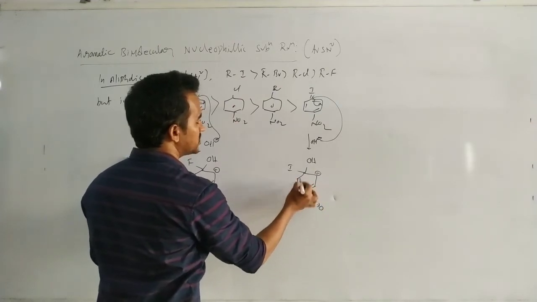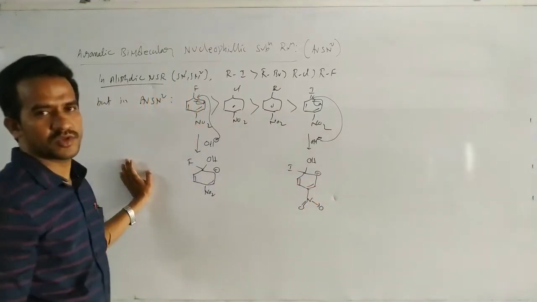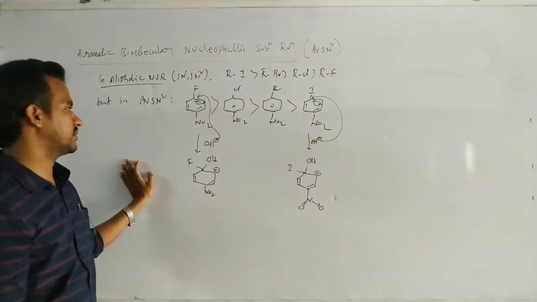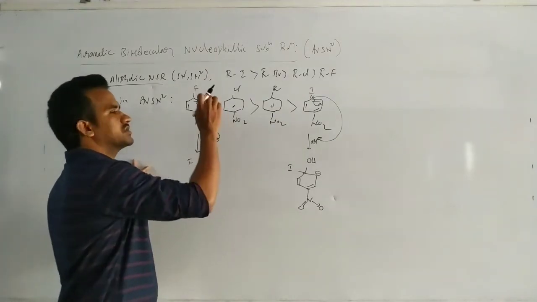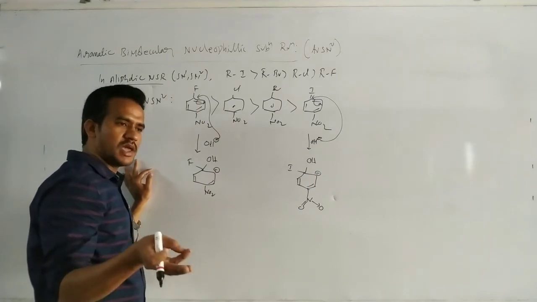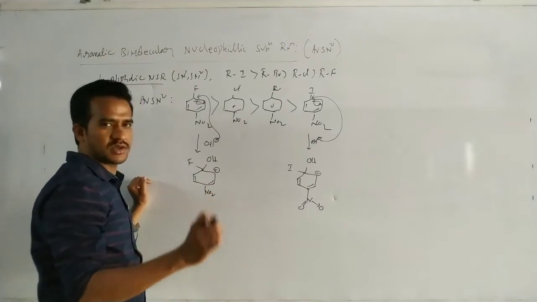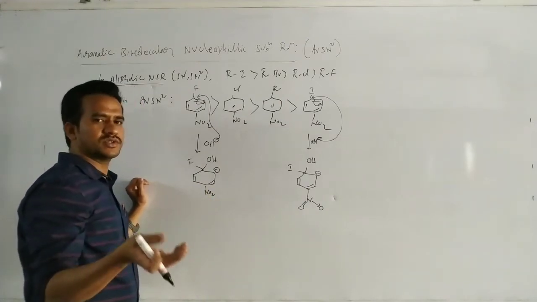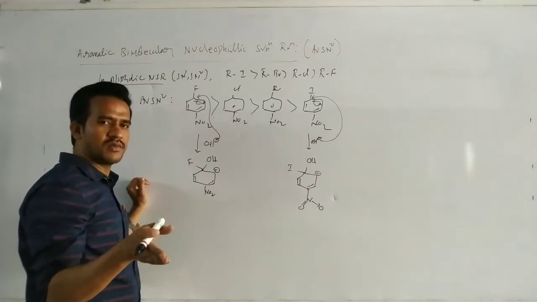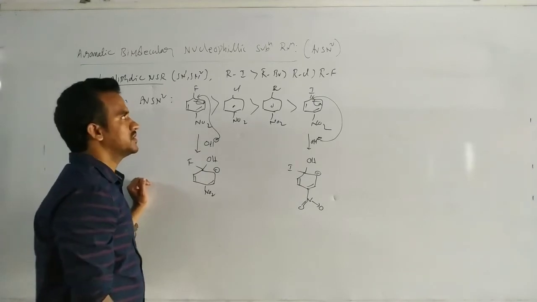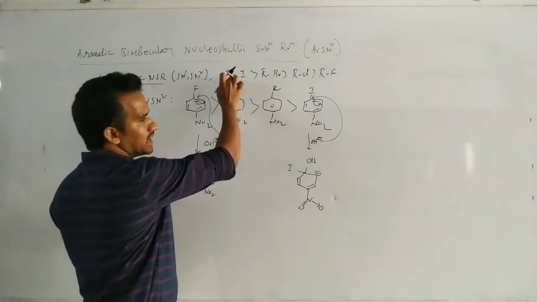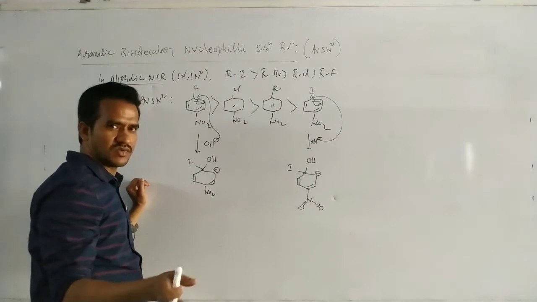Now, which is a more stable carbanion? In aliphatic nucleophilic substitution, in SN1, breaking of the carbon-halogen bond is the first step, and in SN2 it is the only step. So that is a weaker bond, readily involved in SN1 or SN2 reactions.